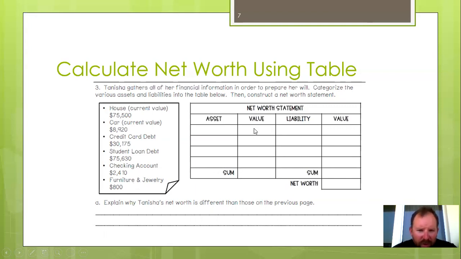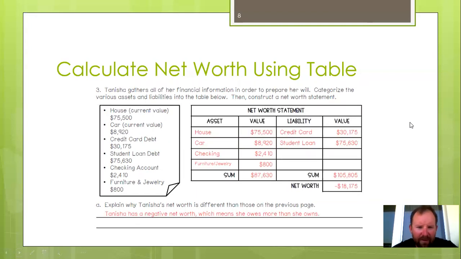So then what we would do is we'd go ahead and take all our asset values and add them up, and we'd have a sum here. Then we'd have our liability values, and we'd add them all up here, and we'd have a sum here. And then we would go ahead and subtract our liabilities column from our assets column to get our net worth. And let's take a look at what that would look like, because I have it on the next slide. All right.